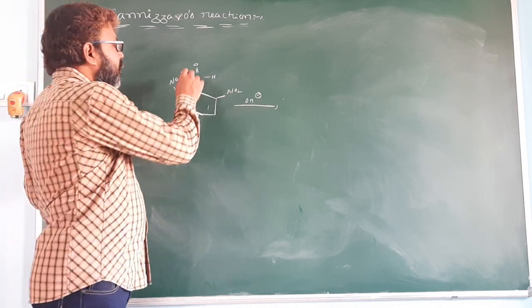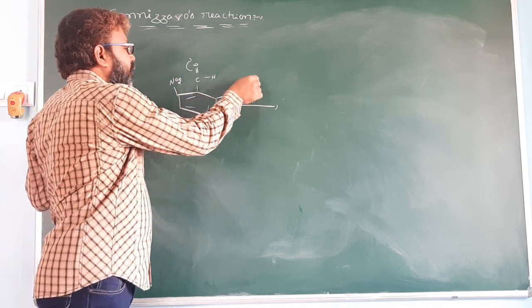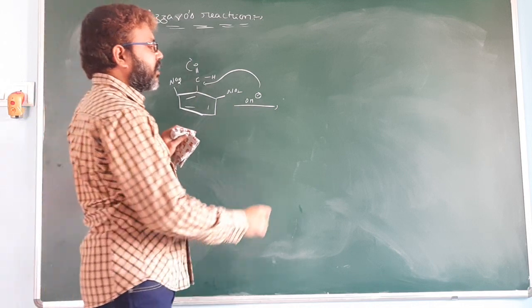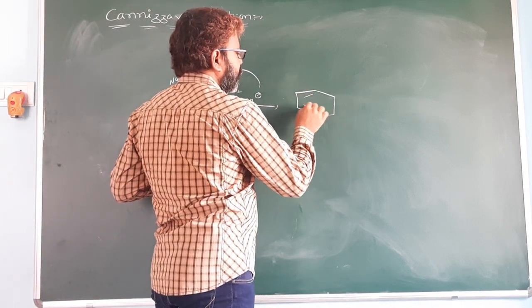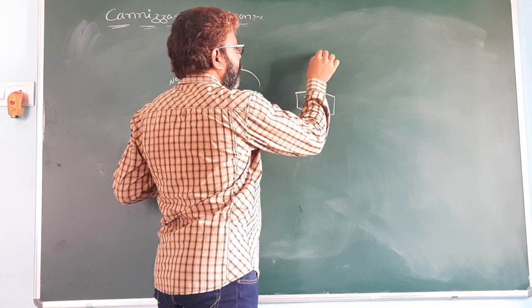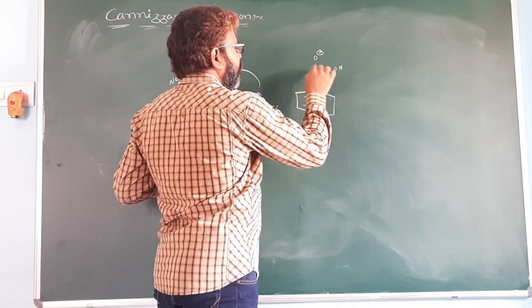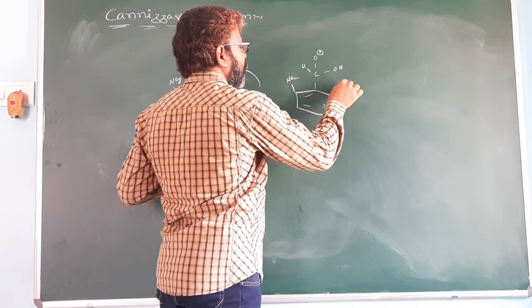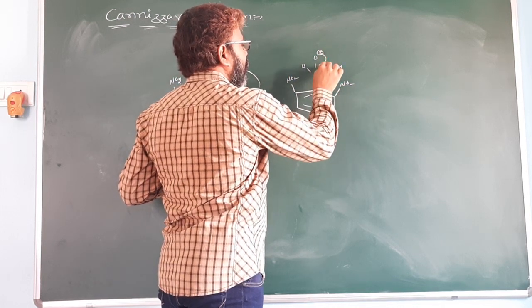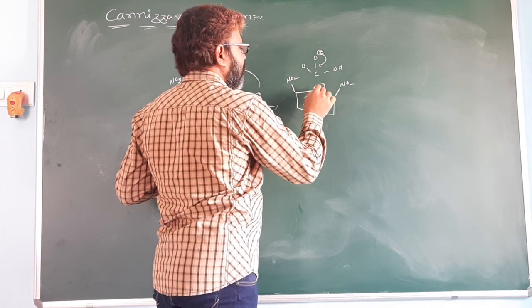Because this bonded electron shifted to here, OH minus attacks here. This bonded electron shifted to here, this electron shifted to here.